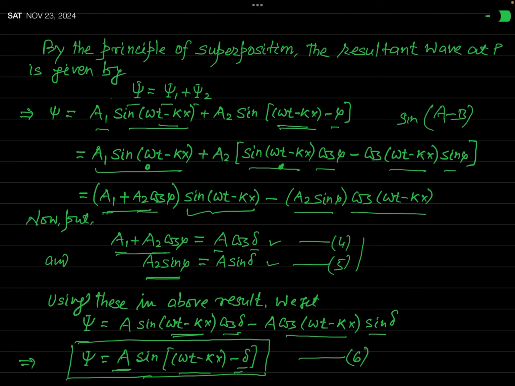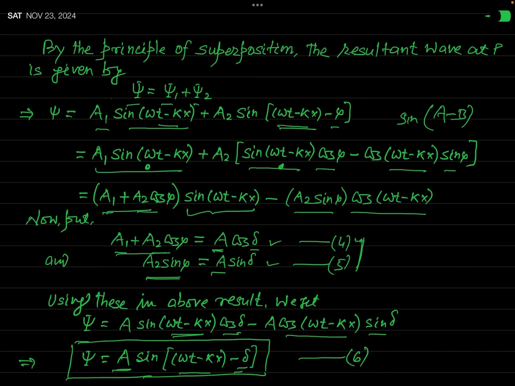For finding the value of A, what will you do? See equations 4 and 5. In these two equations, there are two unknowns, A and delta, and we have two equations. As we have to evaluate two quantities, and we have two independent equations containing them, we can easily evaluate them. If your aim is to find A, you must eliminate delta. And how can you eliminate delta? See the algebra. When you square equations 4 and 5 and add them together, you will get the value of A and delta will be eliminated.